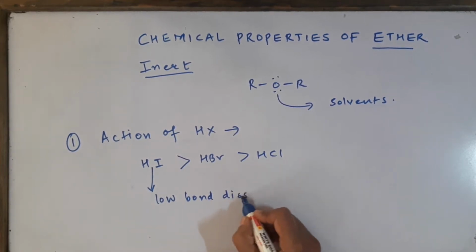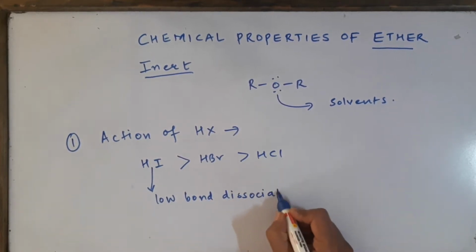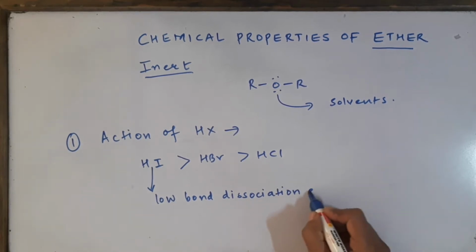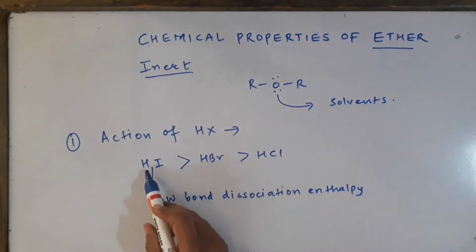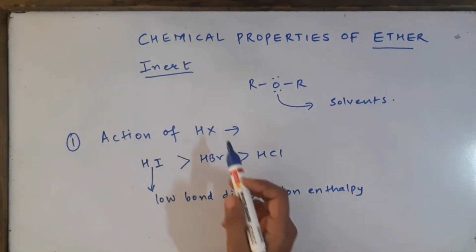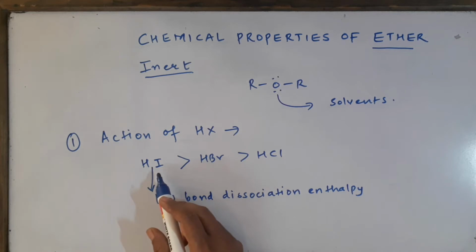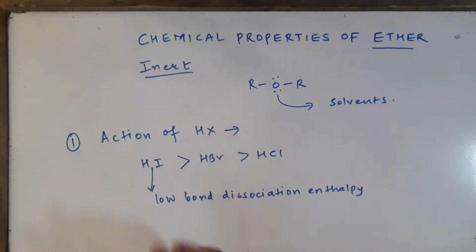Those compounds which have low bond dissociation enthalpy will break fast and decompose quickly, and thus they will give you H plus and I minus very readily. Hence the fastest hydrogen halide is HI, and it is a very strong acid.